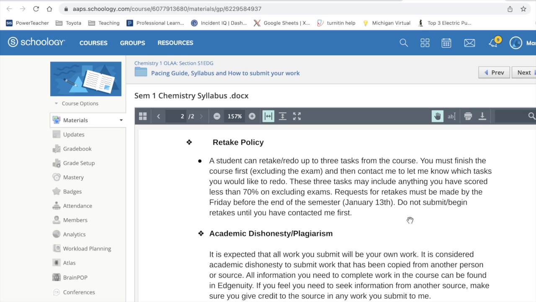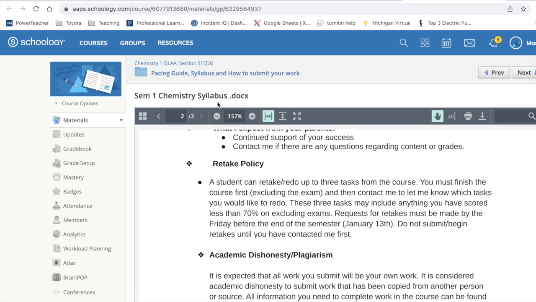The reason for that is because you could in October say, I've done poorly on these 3 things, I want to retake them, and then in December you find one more thing that you're like, oh, that was actually worse than those other 3 things. The problem is at that point you wouldn't be able to then include that. So I make you wait until everything's done so you can kind of have a better idea of what it is that you really want to retake.